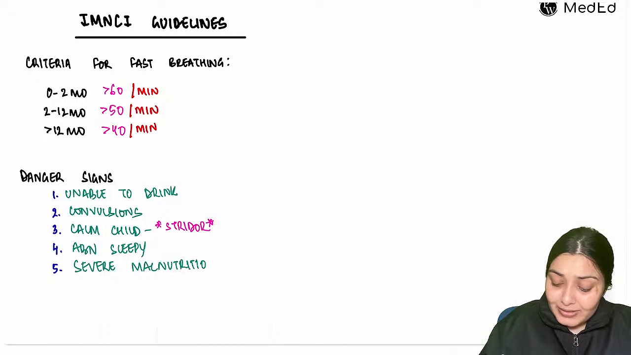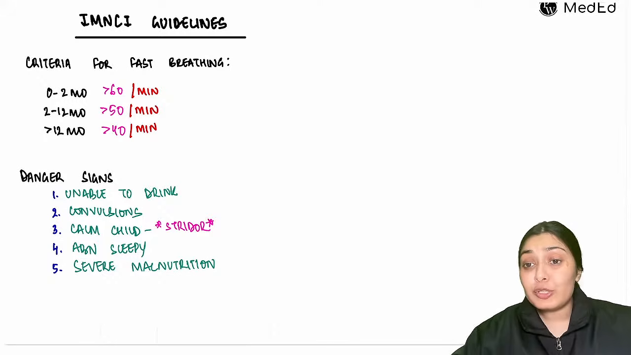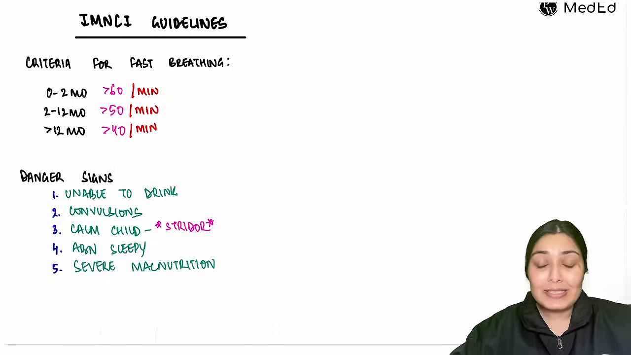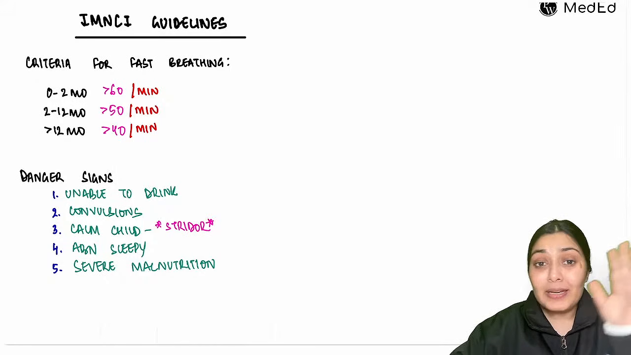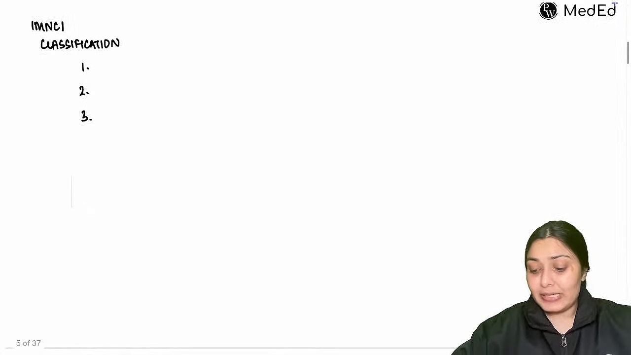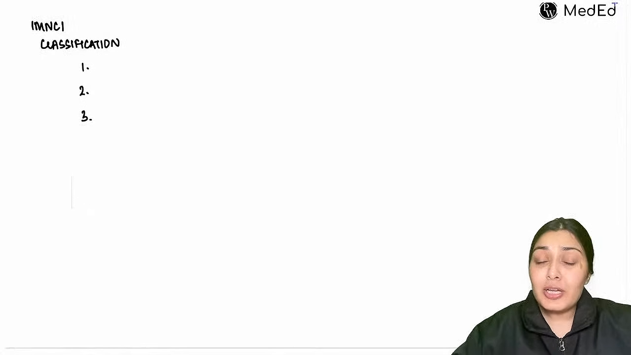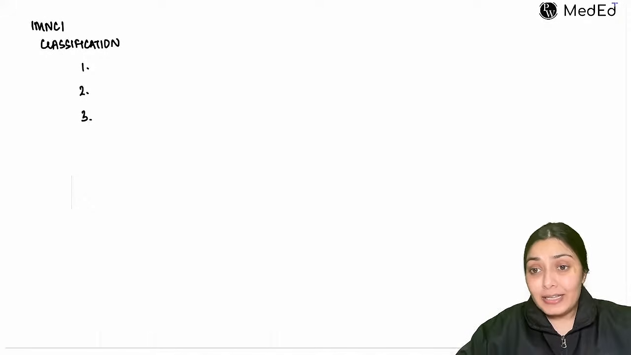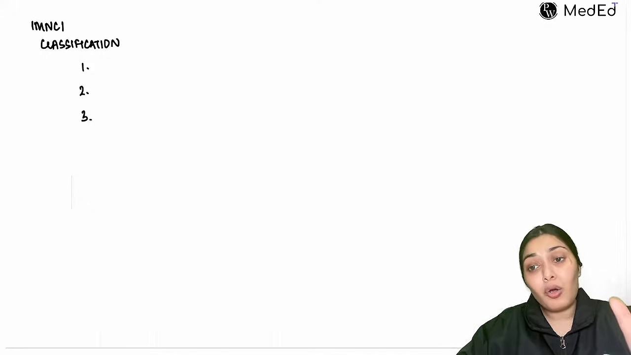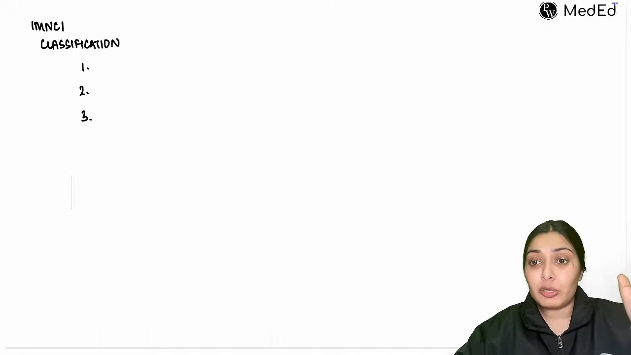So these are the basics that you need to know before going into the IMNCI guidelines. You should know what is fast breathing and what are the danger signs. So with that knowledge as our base, let's begin the IMNCI classification. When we study diarrheas and dehydration, we have no dehydration, some dehydration and severe dehydration. But for pneumonias, you don't have something like some pneumonia. Either there will be no pneumonia, or there will be pneumonia, or there will be severe pneumonia.